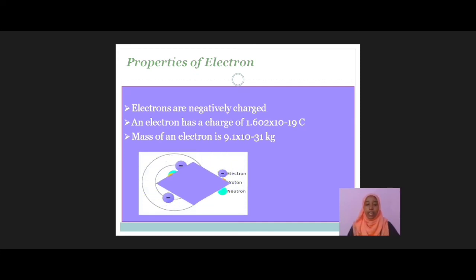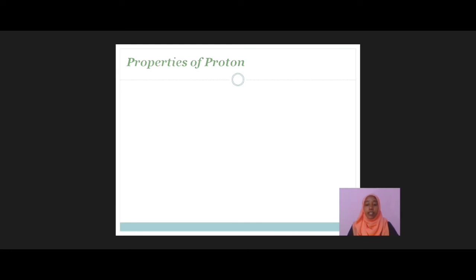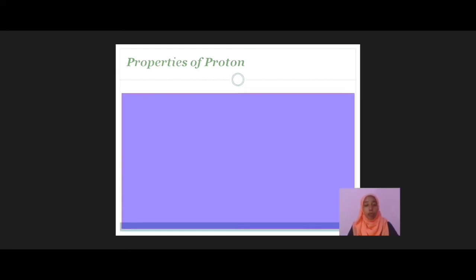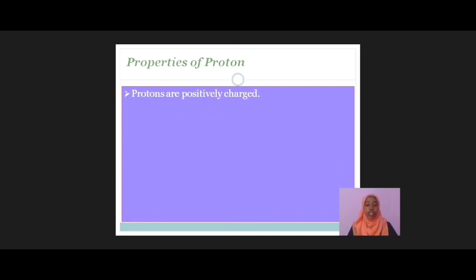Okay. It was known that an atom is electrically neutral. So, as the electrons present in the atoms carry a negative charge, it was thought that there must be some particle in an atom which carries positive charge to balance the negative charge. Then E. Goldstein discovered the presence of a positively charged particle called proton in an atom in 1886.